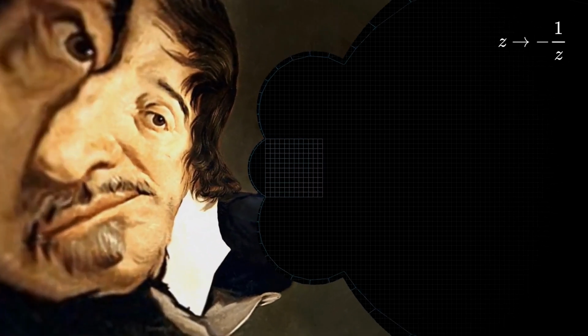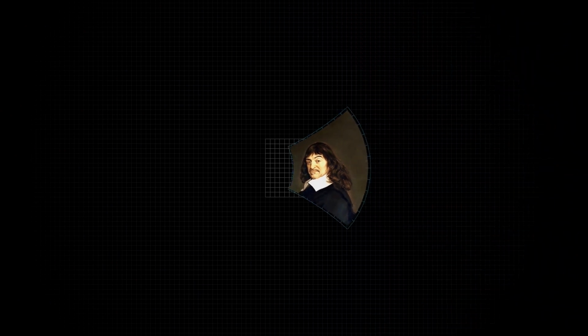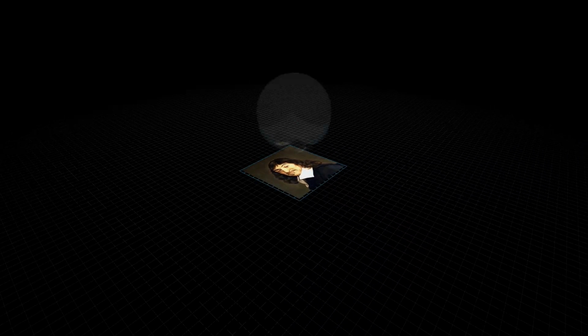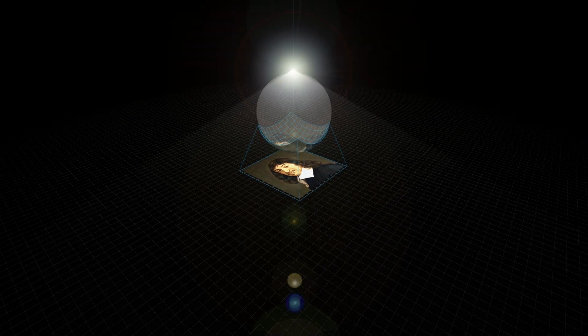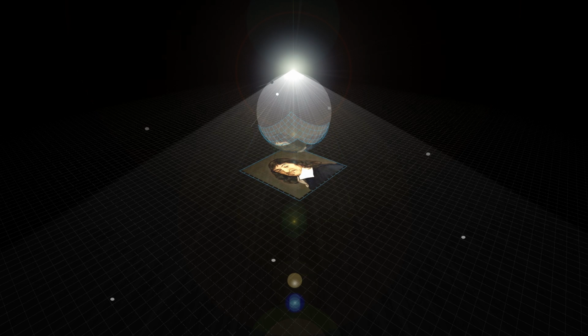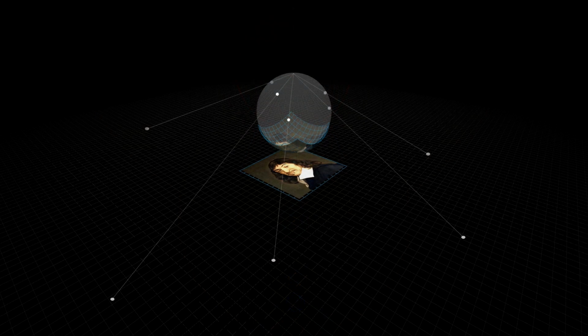Next, let's take a look at a mapping called inversion. As you can see, the image is dramatically distorted. In an inversion mapping, points near the origin are sent far away, while the origin itself is mapped to a point at infinity. Interestingly, the complex plane can also be viewed as a mapping of a 3-dimensional sphere. Each point on the complex plane corresponds to a point on the surface of the sphere and vice versa.